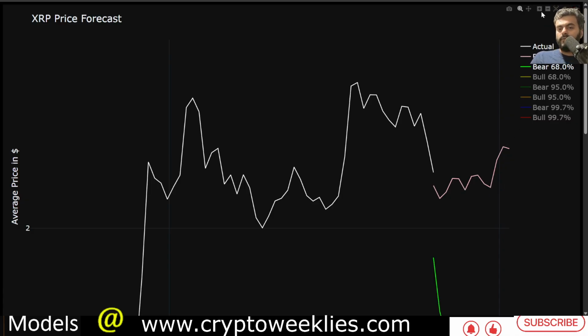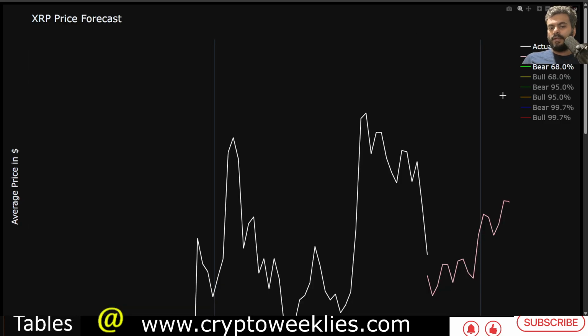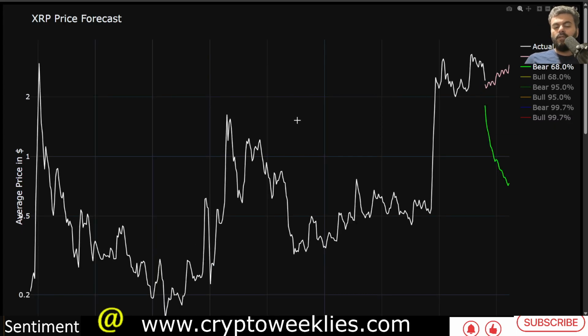That is back to the 20-week simple moving average, whereas with the bull case we have to be really precise, because it's essentially a straight line up, which is outside the scope of the current price trajectory. The bear case, as we go into 2026, is between 71 cents and $1.80, which is what is forecasted by the machine learning model as the bear market approaches for the wider asset class.